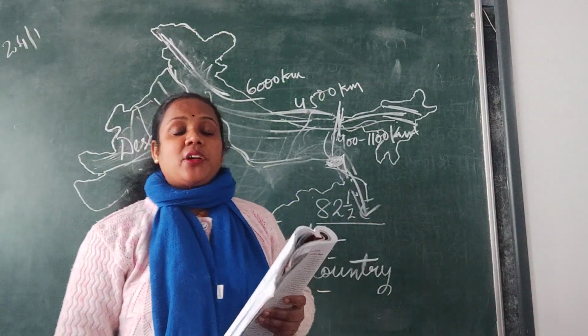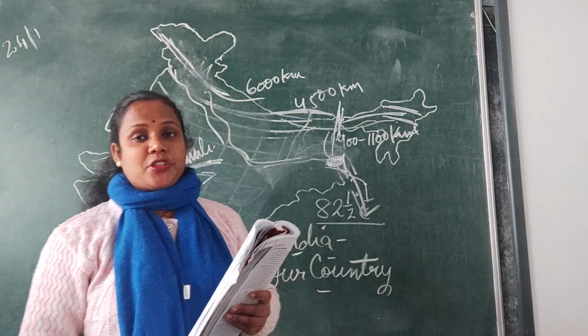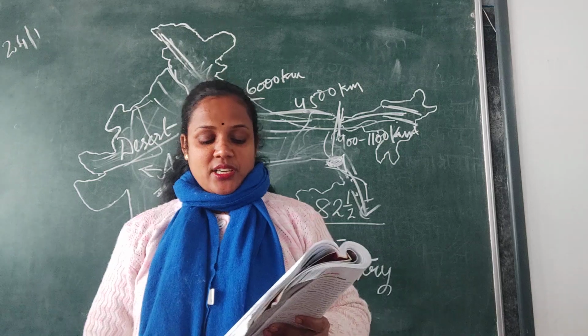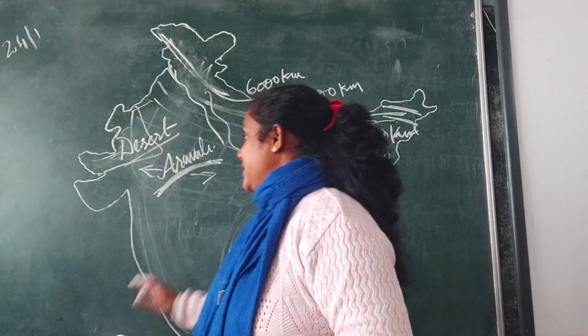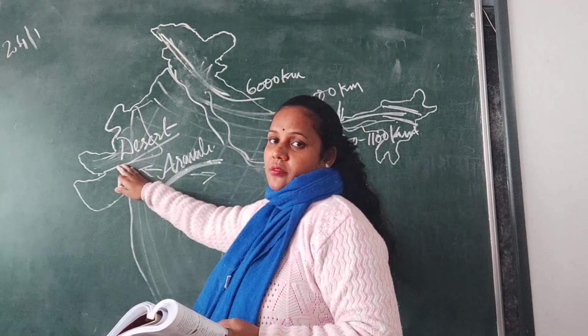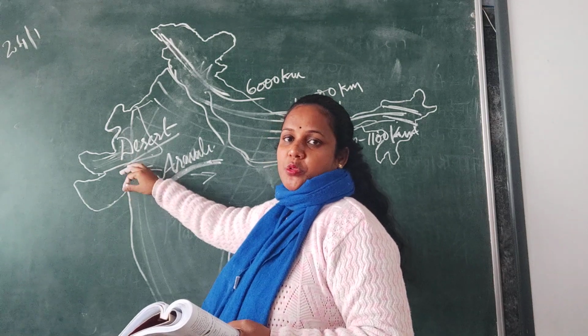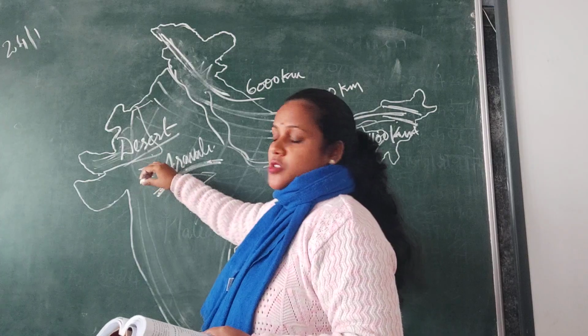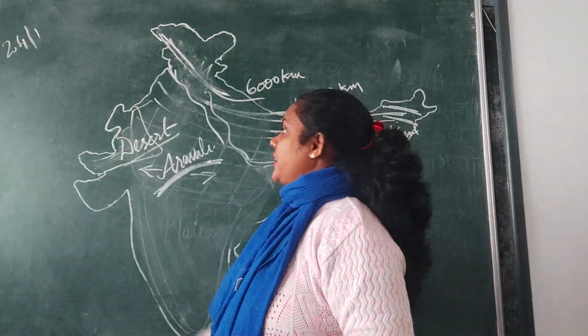And there you will find lots of sand plains and sand dunes. Mountains made up of sand are your sand dunes. This area receives very little rainfall. Okay, average rainfall is up to 25 centimeters per year, annually. So less rainfall is there here.